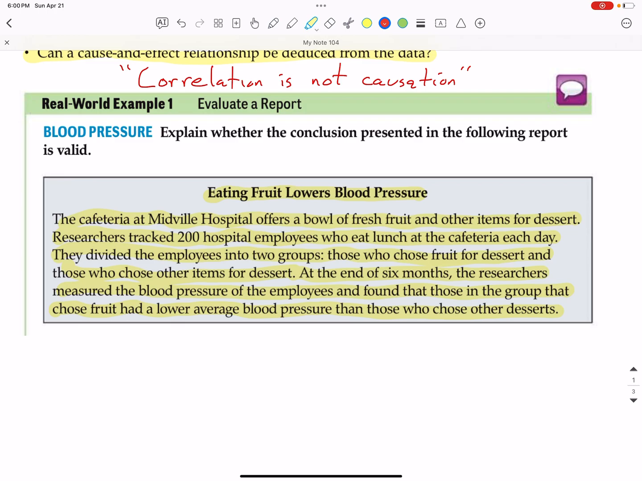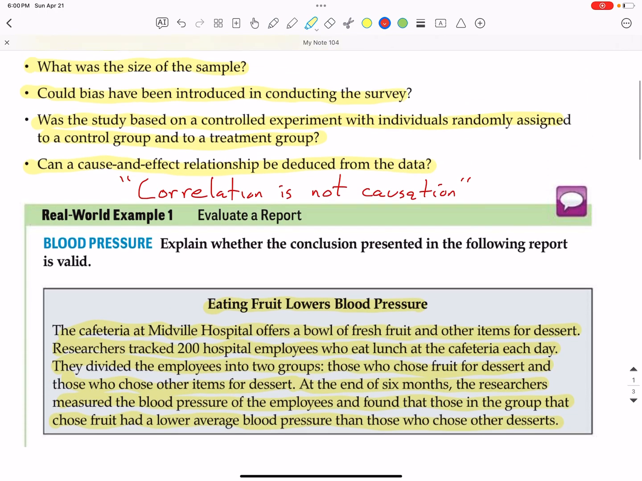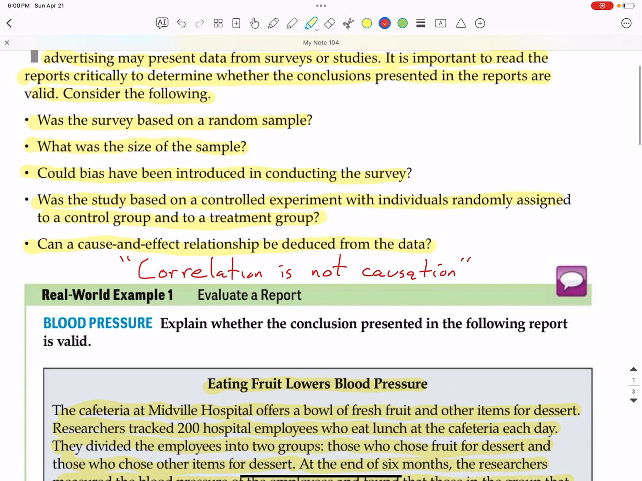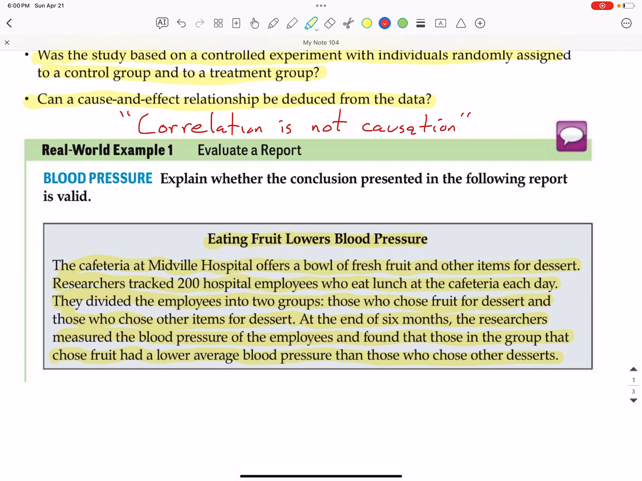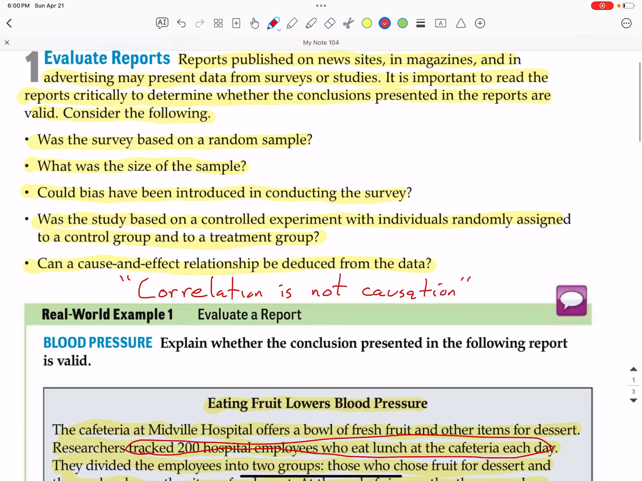So, is this conclusion valid from this report? Does eating fruit lower blood pressure according to this? Well, we go through and we start picking the things that were wrong with this study. First off, just starting at the top here, was the survey based on a random sample? No, it really was not based on a random sample because they targeted one specific hospital, and they were not randomly assigned to a control group and a treatment group.